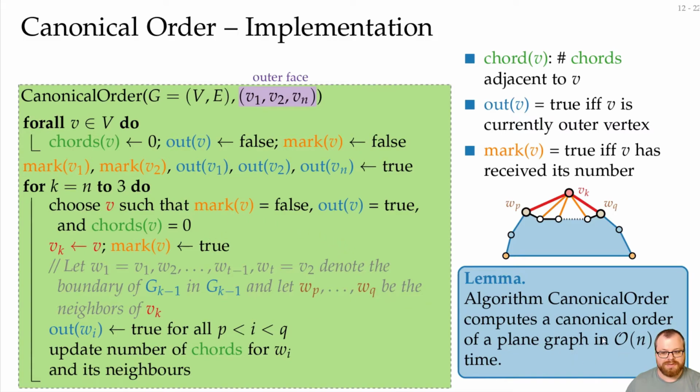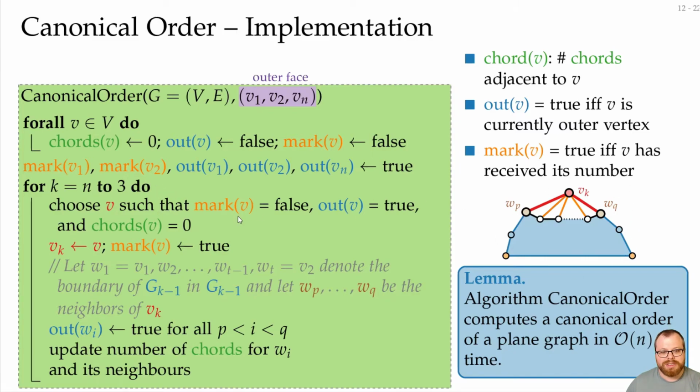Now we still have to show that this holds, because here we have a linear loop, and inside here we can do a lot of stuff. We have to look at all the vertices to find a candidate, we have to update this for a lot of vertices, we have to look at lots of edges, so we have to figure out why this is still linear in total. The first problem is this one here, but that one can be easily solved.